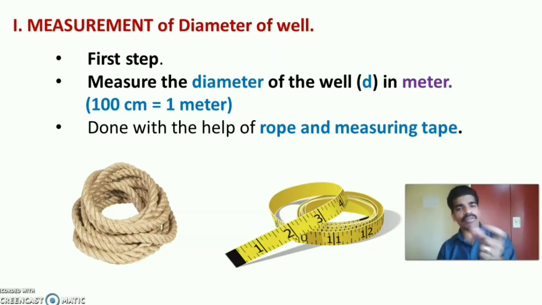Usually measurement of the diameter can be done with the help of a rope and measuring tape. Sometimes, if the well diameter is small, we can use the inch tape or other measuring tape. Otherwise we can use a rope and then measure the length of the rope with the inch tape. When we measure the diameter of the well, usually we measure the inner circle of the well. The radius is usually half of the diameter. Either we can take the radius of the well or the diameter of the well.